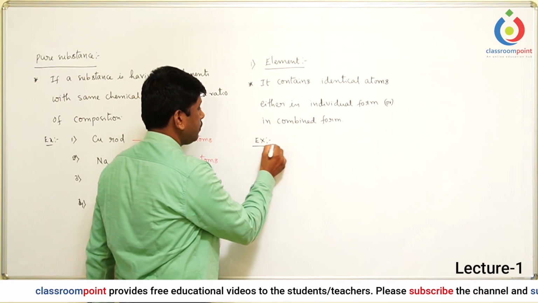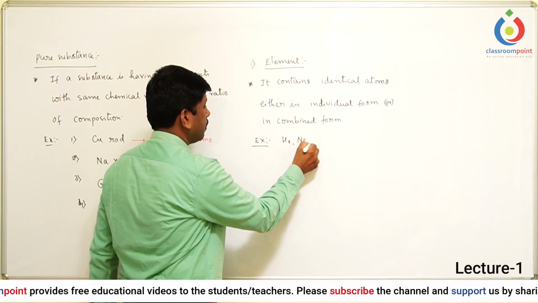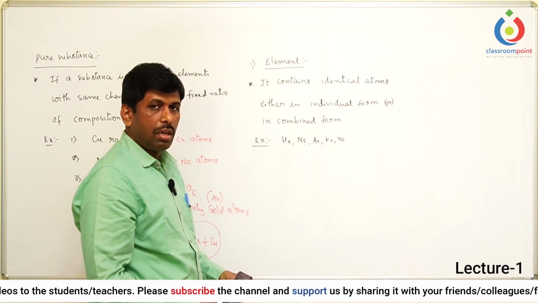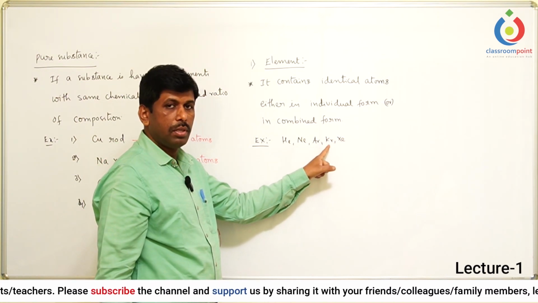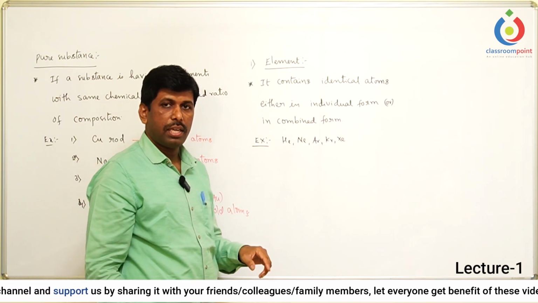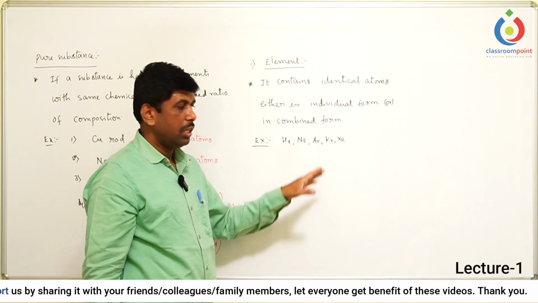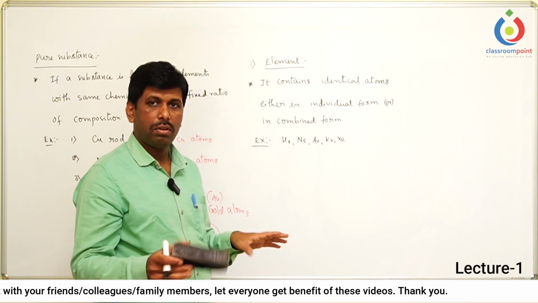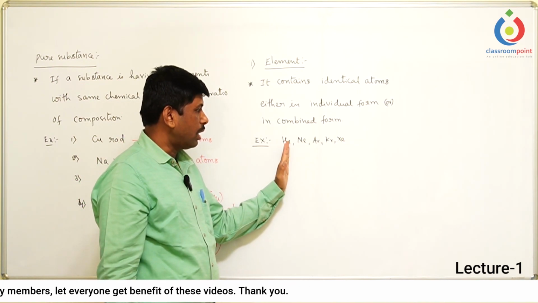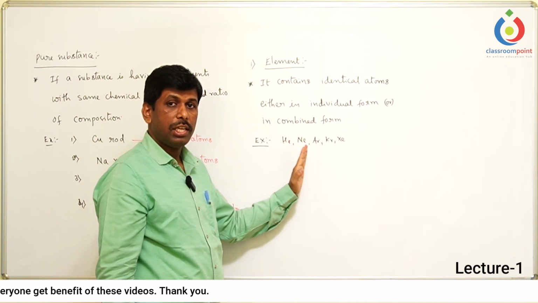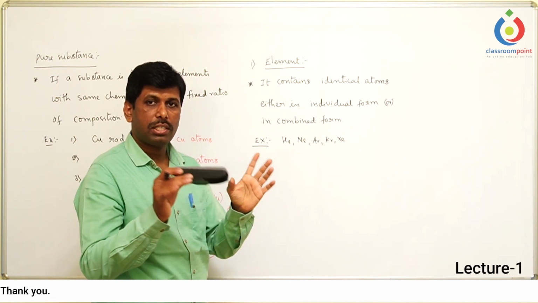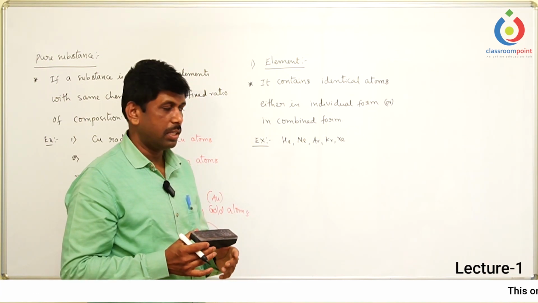Example: helium, neon, argon, krypton, xenon. If you consider all these, they are all individual atoms. If you take helium gas, it contains only helium atoms. If you take neon gas, it contains only neon atoms. Argon gas contains only argon atoms. Like that, krypton and xenon also. Only one type of atom is present, but all these are individual atoms. They are not in the combined form. They do not react with each other. There is no attraction among those particles because these are noble gases.